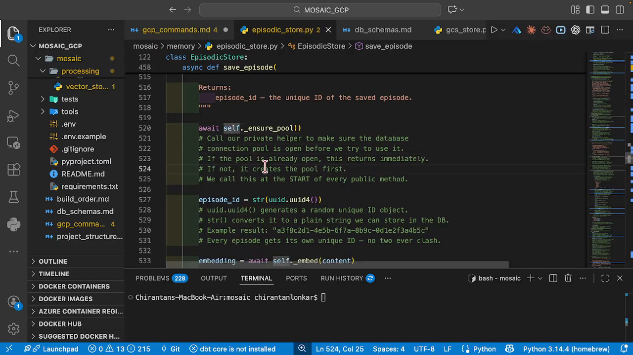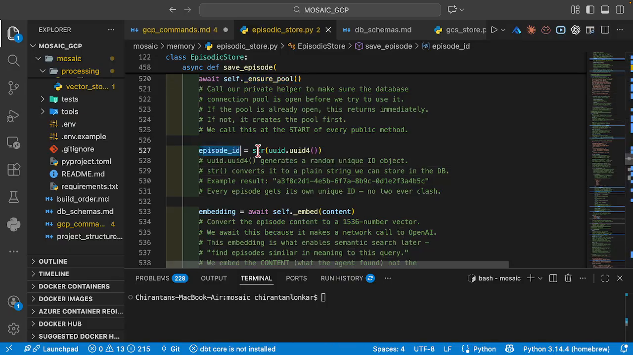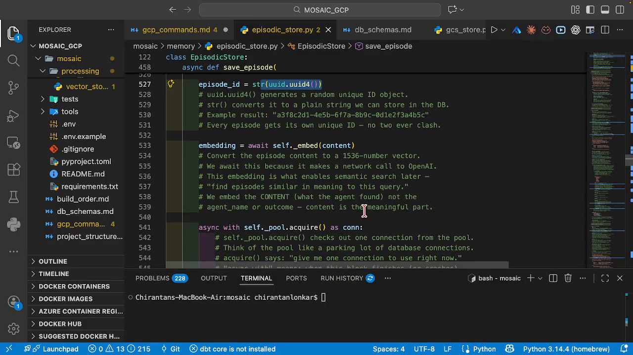First and foremost, it is going to call our private helper to make sure that the database connection is open or not. So we're going to call ensure pool. Ensure pool is going to say if the database connection is open or not. Then for every episode, we're going to generate a unique ID. Then we're going to take the content, as in the episode content, and we're going to embed it.